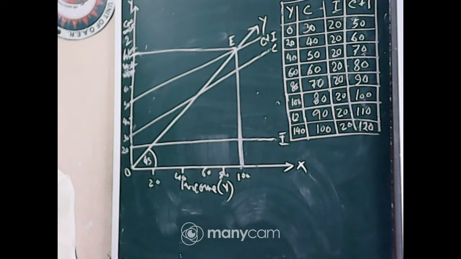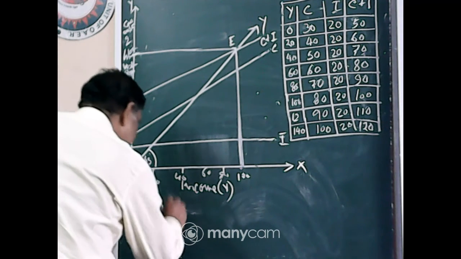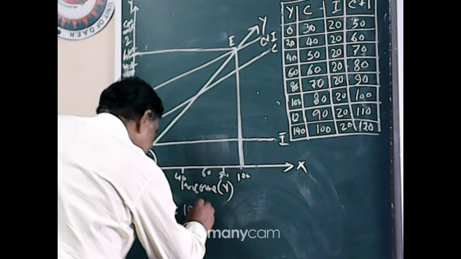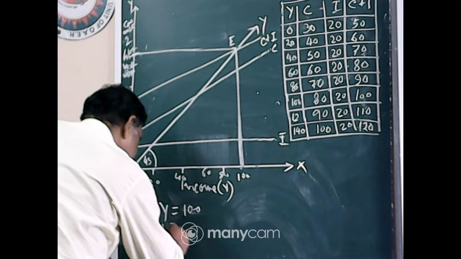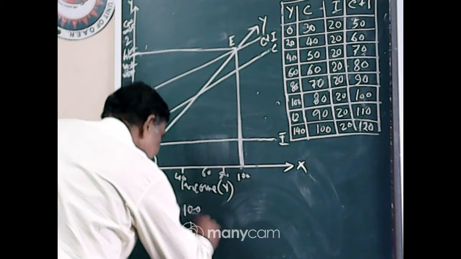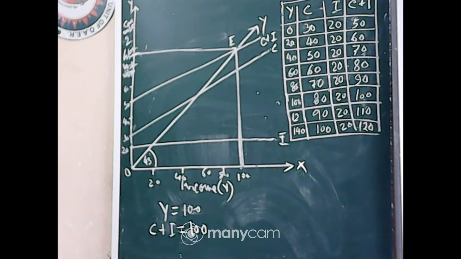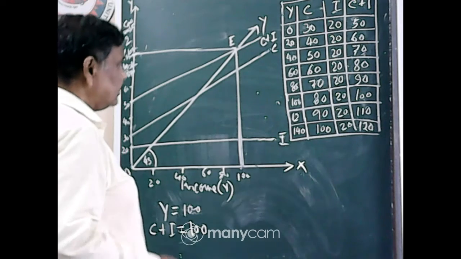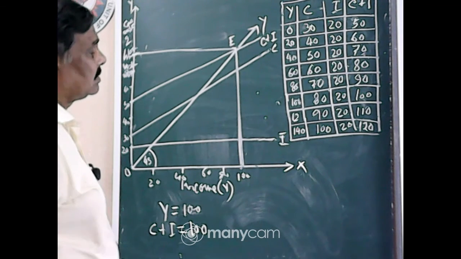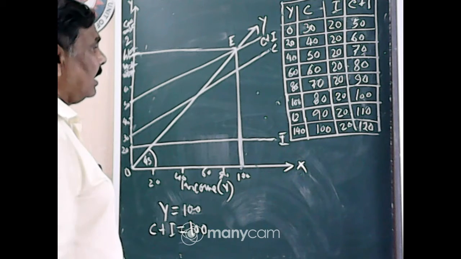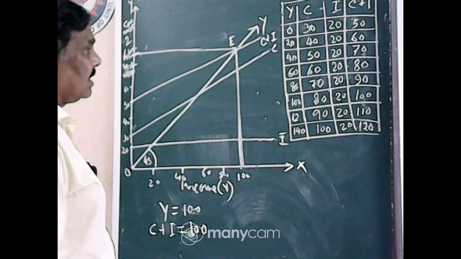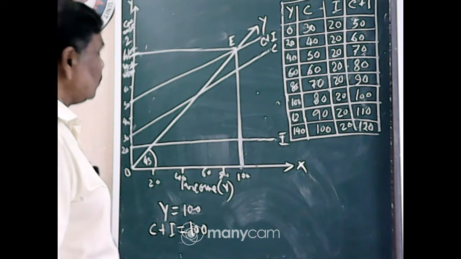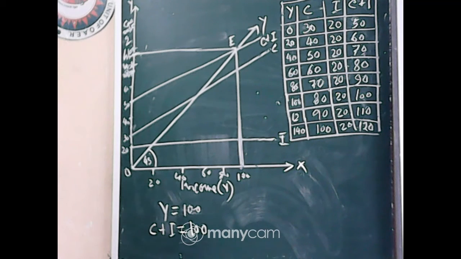Y is equal to 100 and C plus I is equal to 100. This is the equilibrium point as per the table given here. Is it clear? I think it should be, because both arithmetically and geometrically we have proved the short run equilibrium of Y and C plus I.